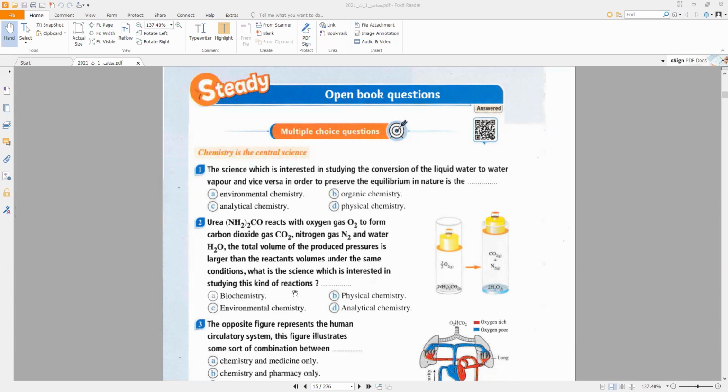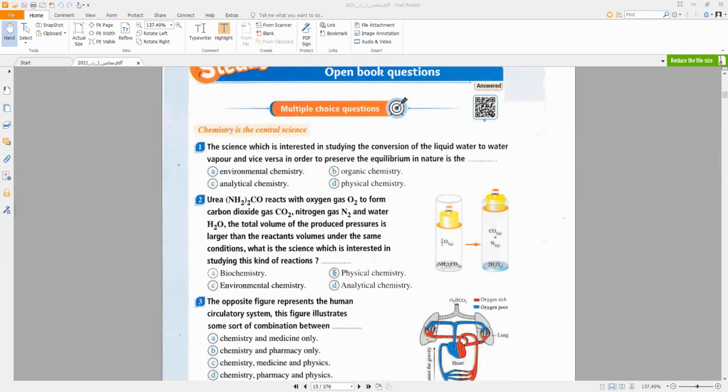Again, the chemical reaction takes place between urea and oxygen gas to produce carbon dioxide, nitrogen, and water. The total volume of the products is larger than the reactant volume under the same conditions. The science which is interested in this equation is physical chemistry.